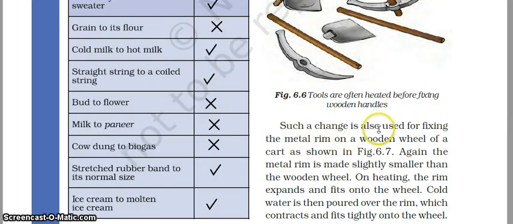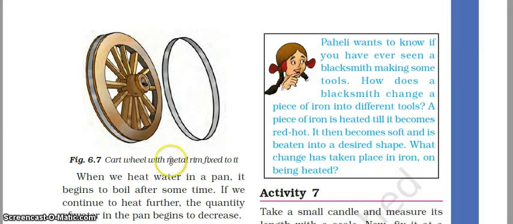Such a change is also used for fixing the metal rim on a wooden wheel of a cart as shown in figure 6.7. The same process is used in fixing this iron rim on a wooden wheel. This iron rim is slightly smaller than the size of this wooden wheel, but first it is heated. So what happens on heating?